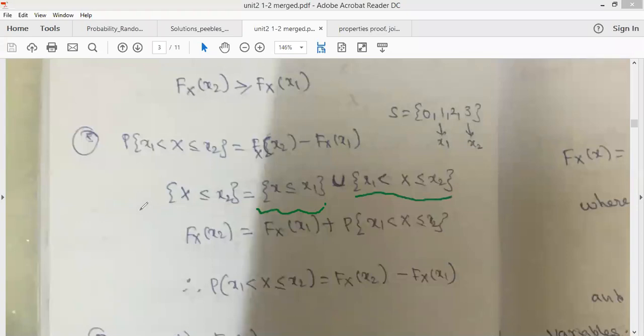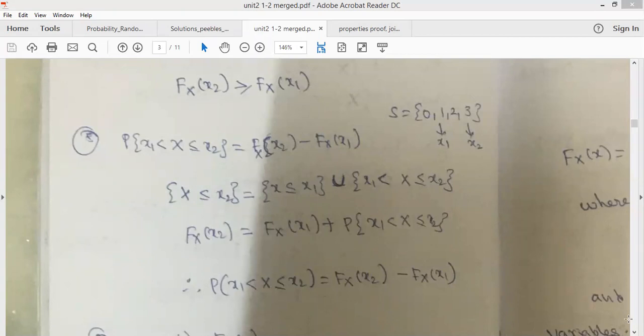Now apply probability to this equation. The probability of x less than or equal to x2 is the cumulative distribution function of x2. This is the cumulative distribution function of x1, whereas this is the probability of x1 less than x less than or equal to x2. So from this, the probability of x1 less than x less than or equal to x2 will be Fx of x2 minus Fx of x1. So this is our fourth property.